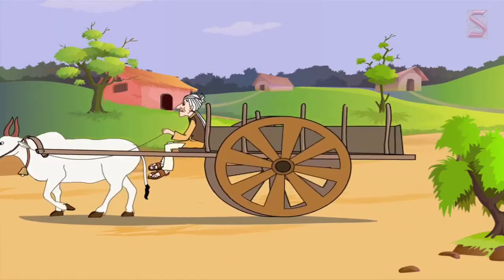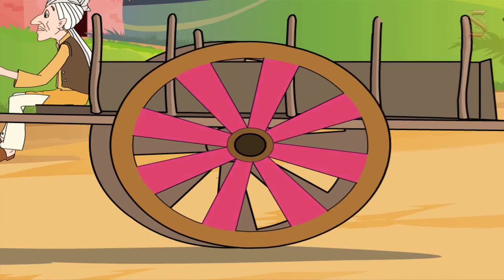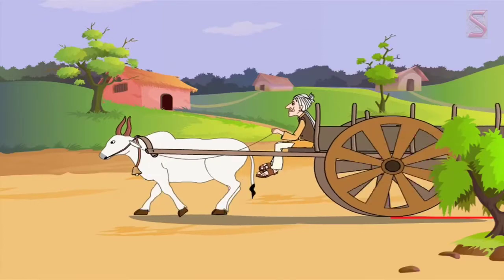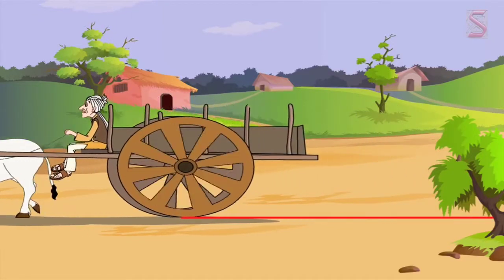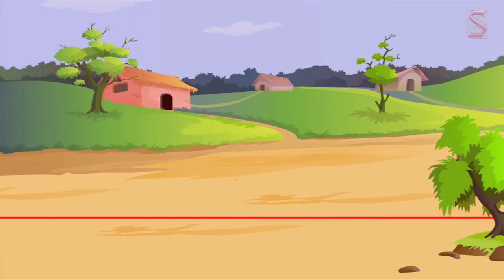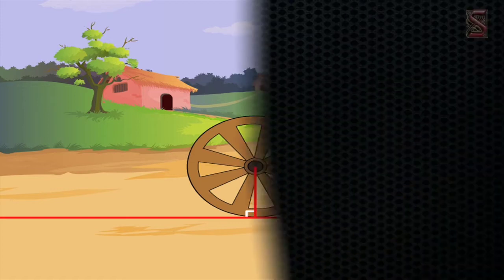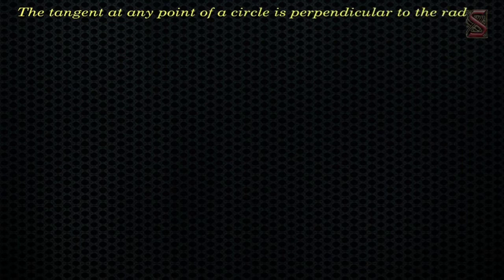Now you are seeing the wheel of a cart. We notice that the spokes of the wheel are along the radii. When we notice the position of the wheel while moving on the ground, we find that it makes a line. That line is nothing but a tangent to the circle. We can also say that the radius makes an angle of 90 degrees with the tangent. Thus, we prove the following theorem. The tangent at any point of a circle is perpendicular to the radius through the point of contact.